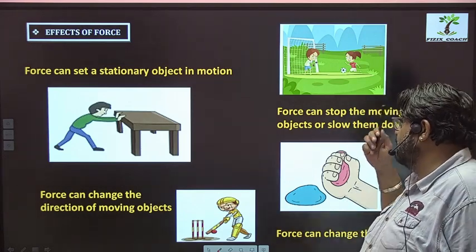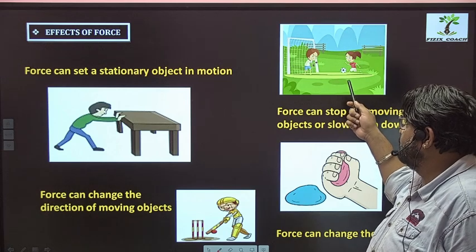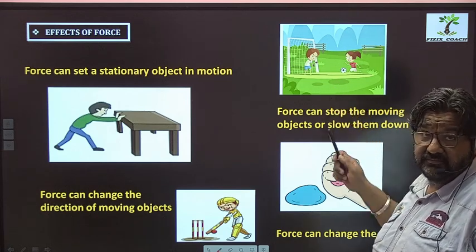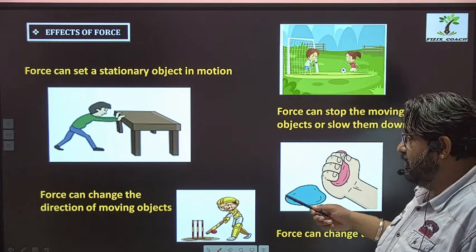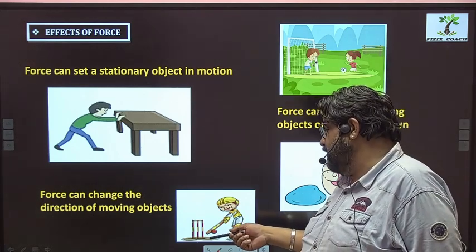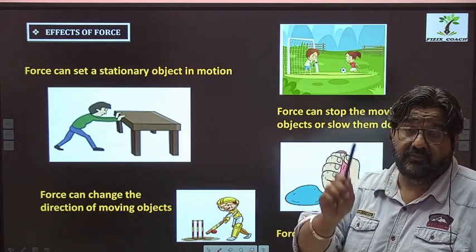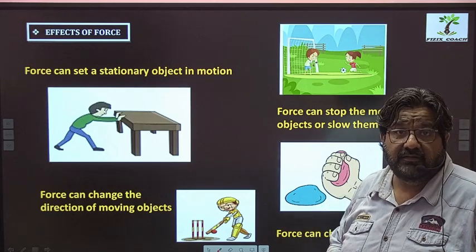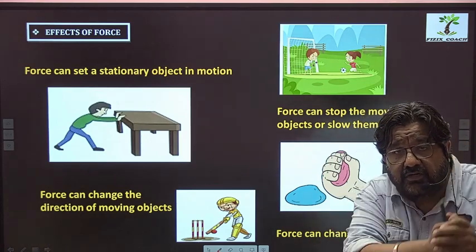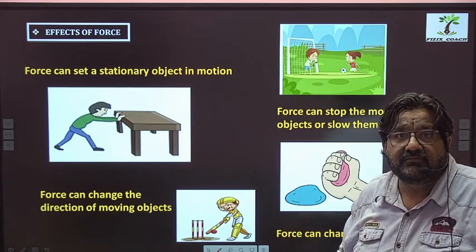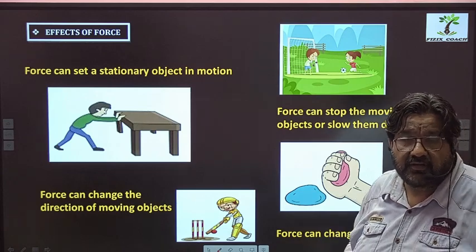Here you can see this small little girl, she kicks the ball and she can change the direction of the ball while kicking it, right? Similarly, for change of direction, the example could be a ball, right? Whenever a bowler throws the ball towards the batsman, it comes to him straight, and the batsman makes a shot and changes its direction. Now, the ball can move in any direction according to the shot, right?